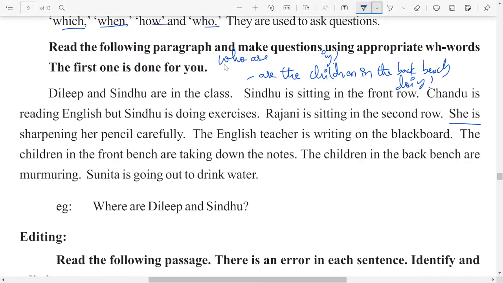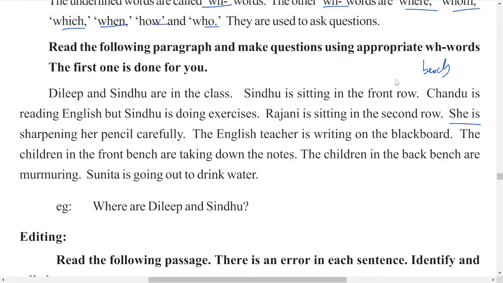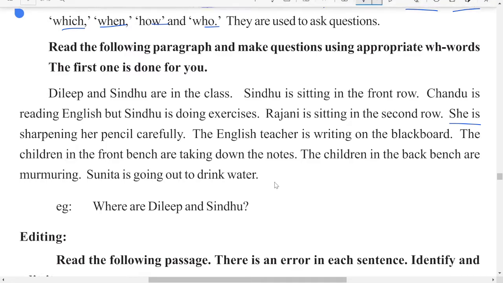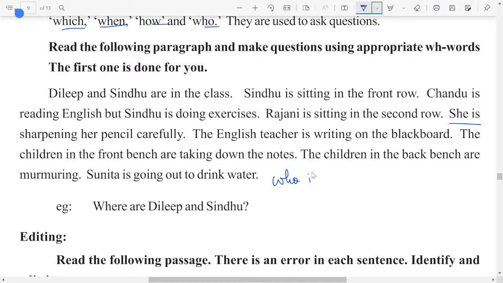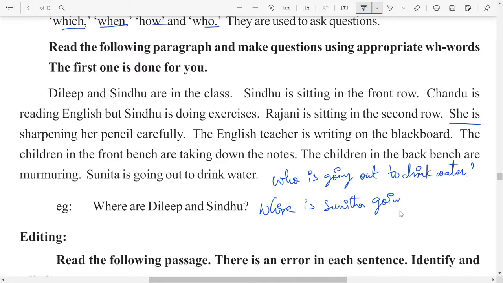Next, Sunita is going out to drink water. Again, questions can be asked. First question is who is going out to drink water? Next one is where is Sunita going?